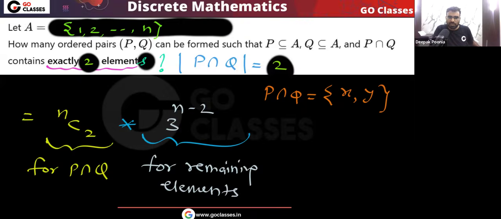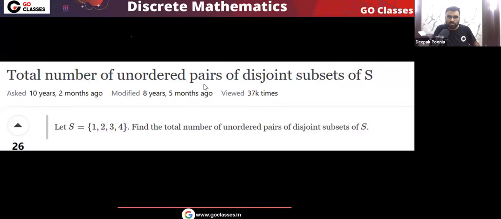I hope you understood. Very simple question. Let's move on now. Let's solve this question. The total number of unordered pairs of disjoint subsets of S. Basically, you have a set S and we want unordered pairs of disjoint subsets of S.